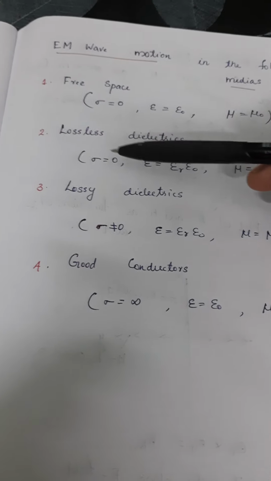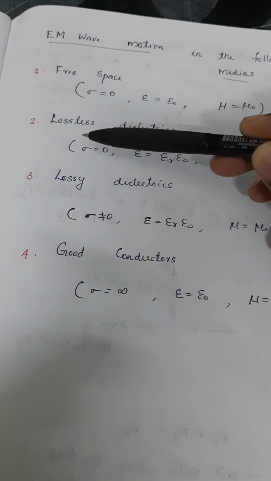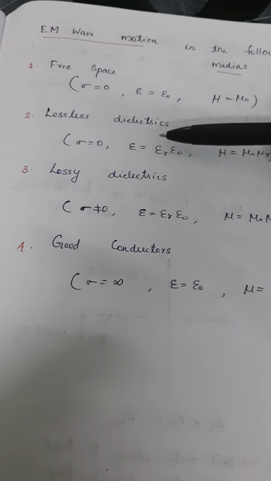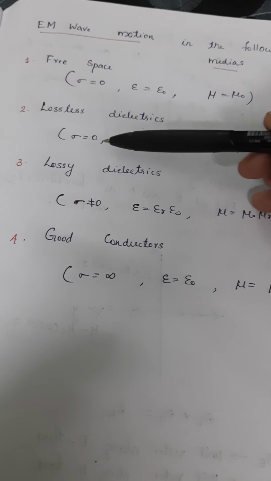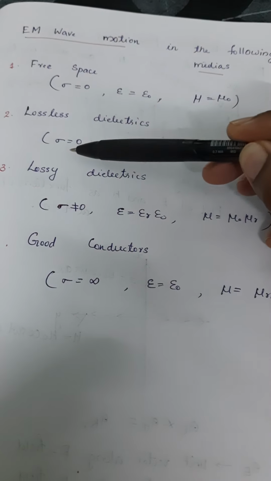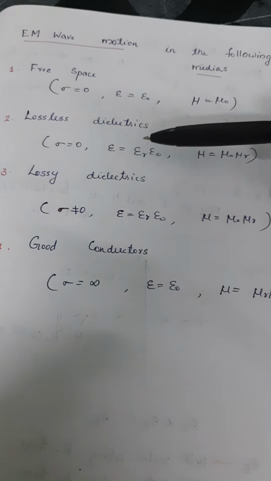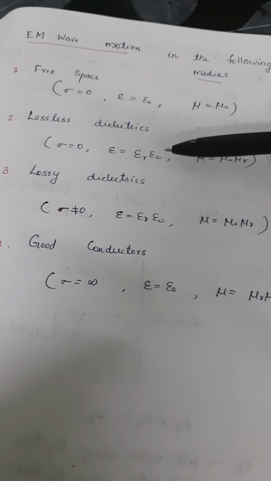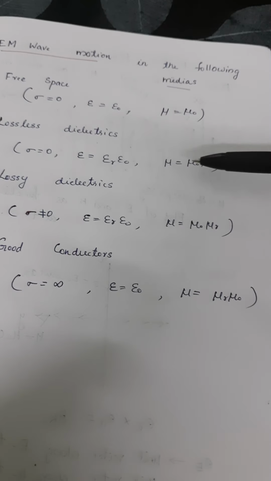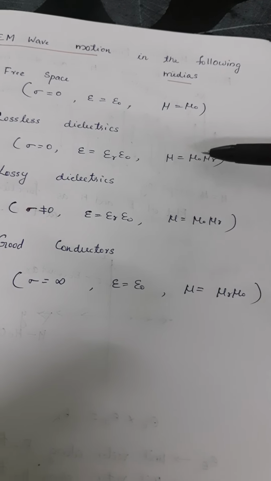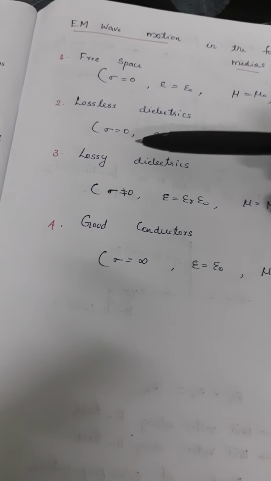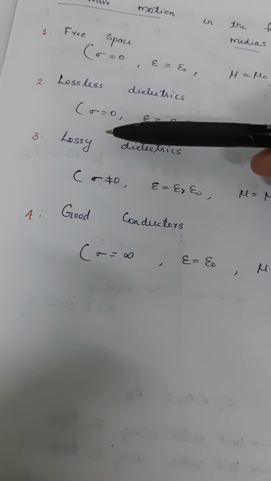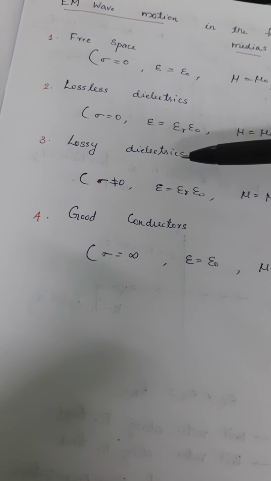The second medium we have to consider is the lossless dielectric. Its characteristics are conductivity sigma equal to 0, permittivity epsilon equal to epsilon r epsilon 0, and permeability mu equal to mu 0 mu r. The third medium is the lossy dielectric.